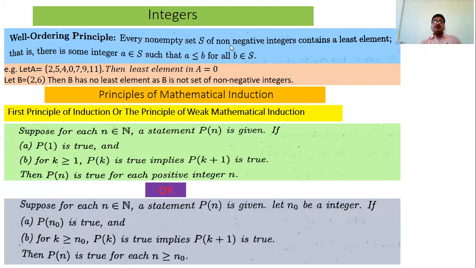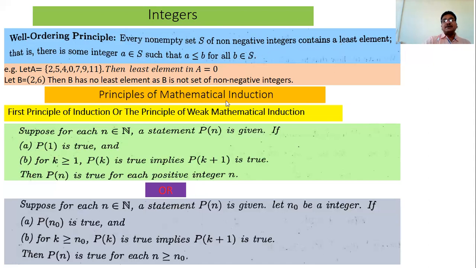If it is a subset of non-negative integers, like this set A, that is why we have the least element. But if the set is not a set of non-negative integers, then a least element may or may not exist. It does not necessarily exist if the set is not a subset of non-negative integers.